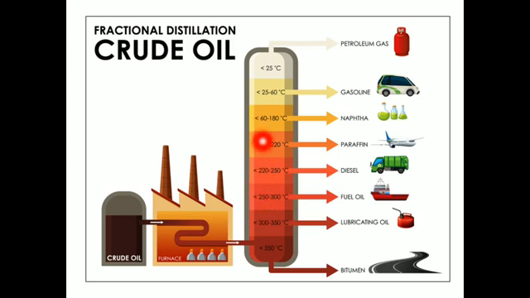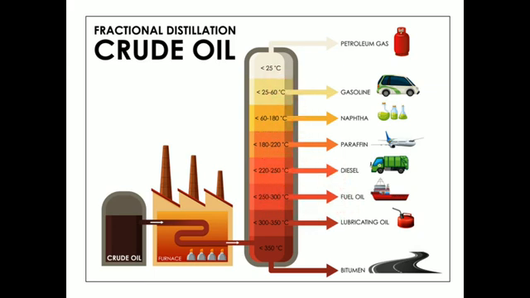When these gases or vapors cool down, they become liquid content known as condensate. In the tower you can see various tray-like structures. This is the first tray, this is the second, third, and so on. On every tray we will get a different type of liquid. These liquids have different compositions of carbon. These are the fractions we get at different trays, and these trays are arranged at different heights.